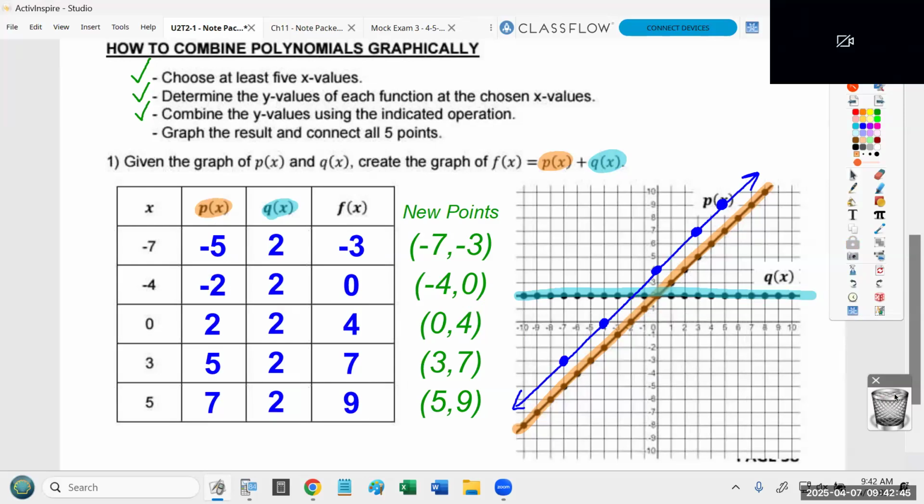And notice all that really happened here was we took this line. Let me undo what I just did there. There we go. We took this line and we just added 2 to it. I mean, the other line is just always equal to 2. So when you take this line and you add 2 to it, all that happens is it moves up 2. That's basically what happened here. We took this line and we added 2 to the whole line. So it just moved up 2 spaces. Questions?